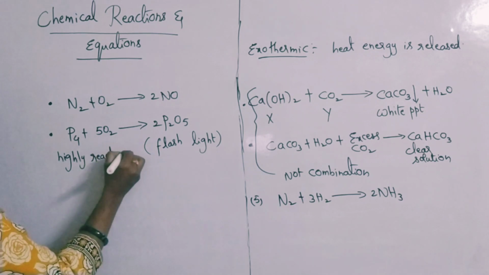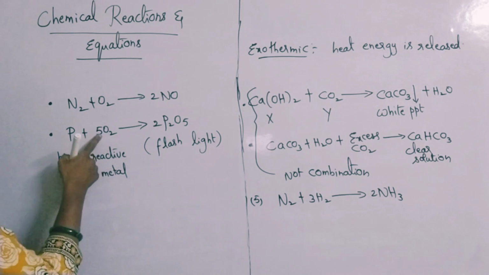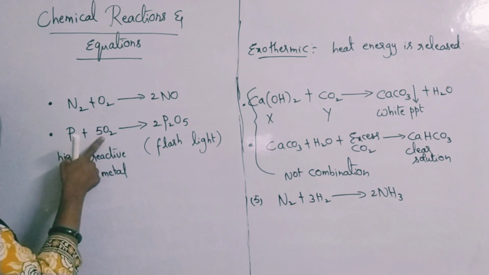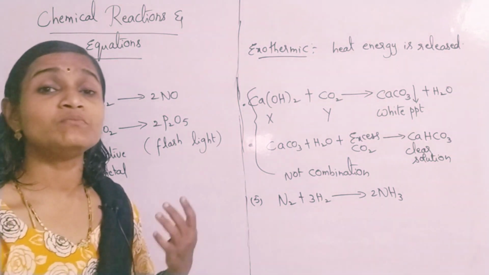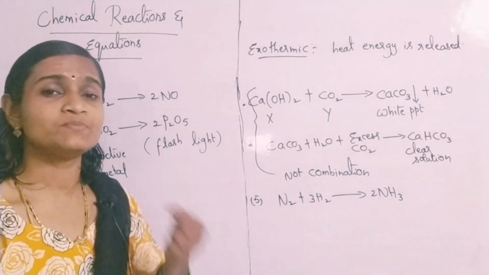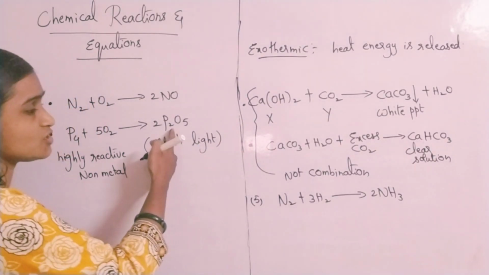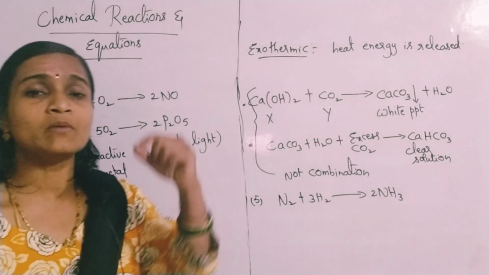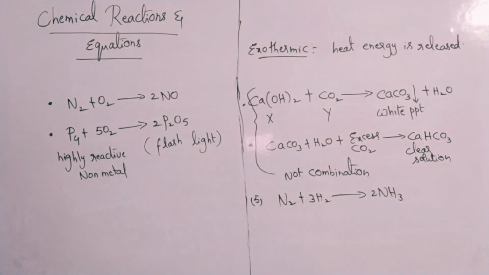When it reacts with atmospheric oxygen, here the 5O2 is atmospheric oxygen, if phosphorus reacts with atmospheric oxygen, it immediately forms a flash, like a spark. You will observe the formation of P2O5 in the form of a little spark. Phosphorus pentoxide will form. So this is also an example for a combination reaction only.